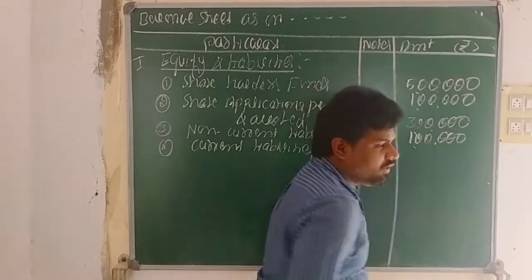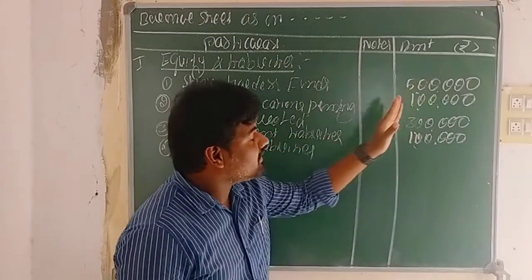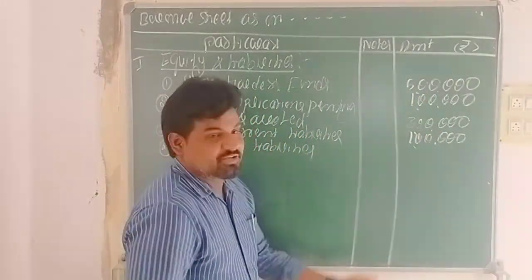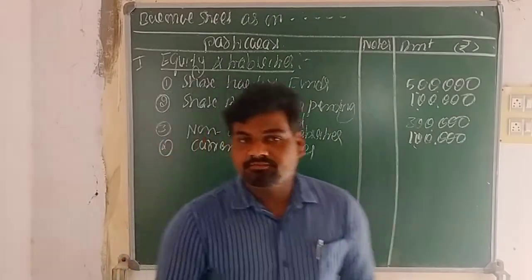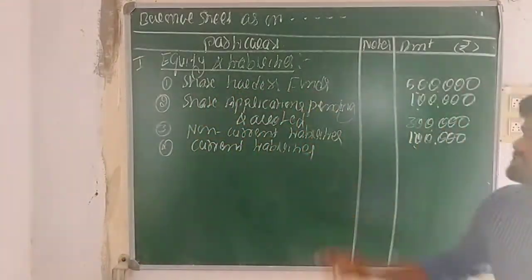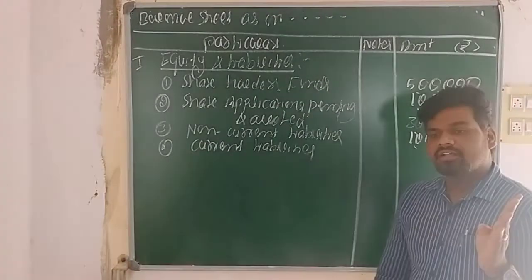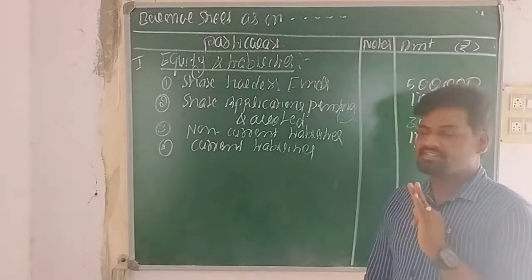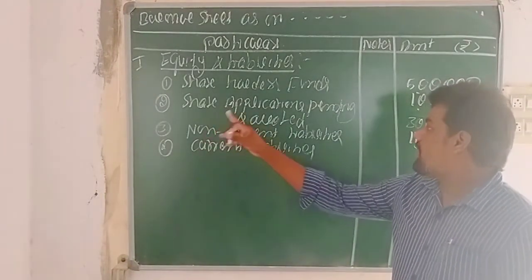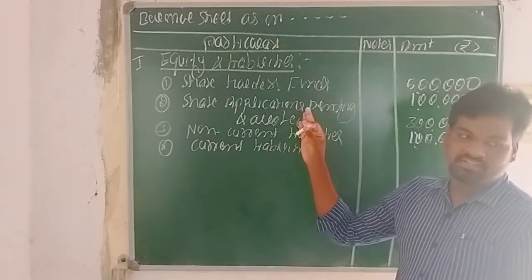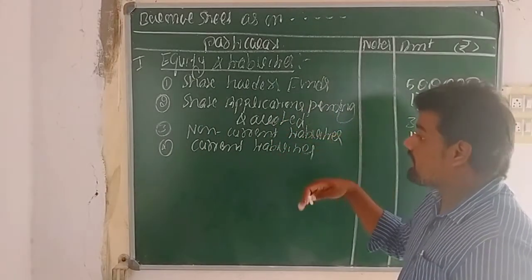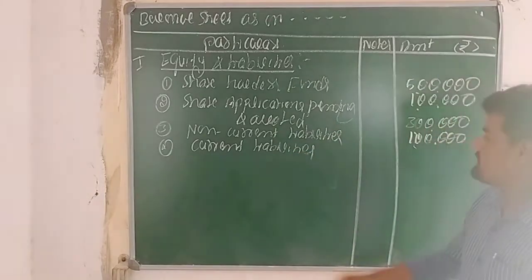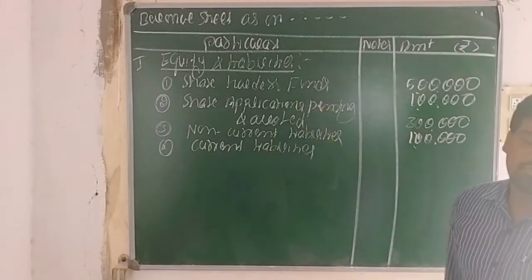Whatever values we are writing, all these values are imaginary. In the shareholder funds, we can record share capital as well as reserves and surplus. Again, share application pending allotment: if any share applications are pending and the allotment money is not received on the day, these transactions we can also record under equity.